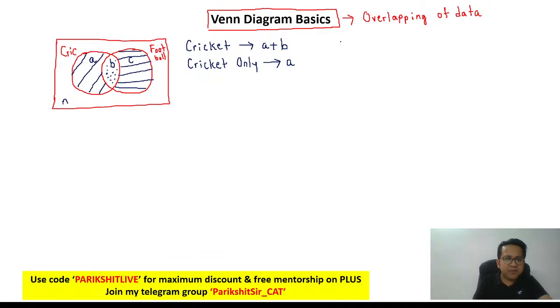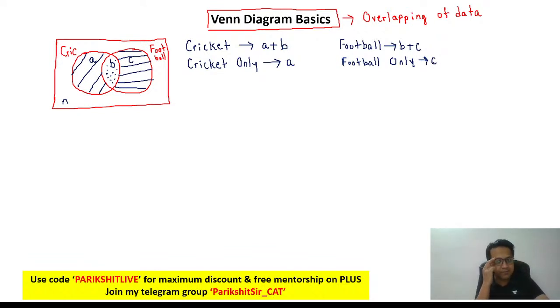Similarly, if I were to ask you how many students play football, your answer is going to be B plus C. But if I use one extra word with football, football only, you are going to tell me it's C. So very simple. Clear? Okay.